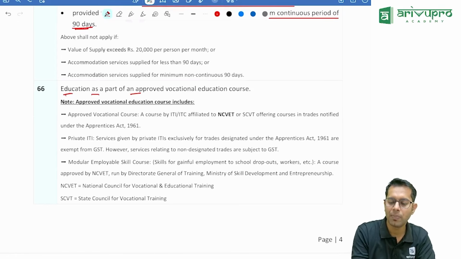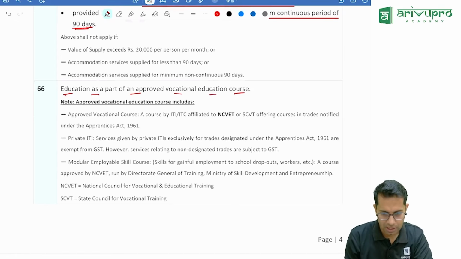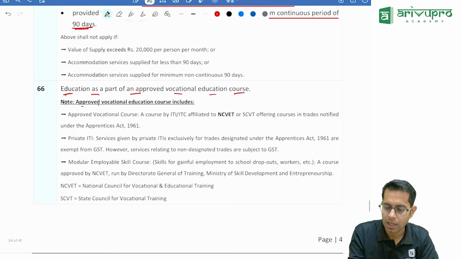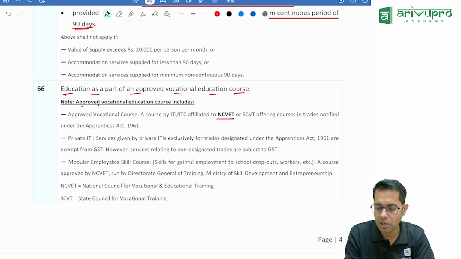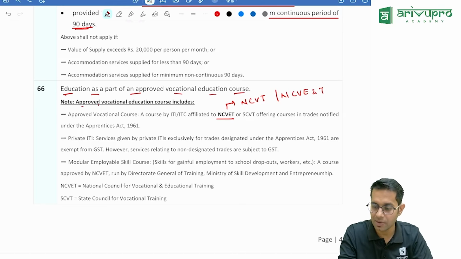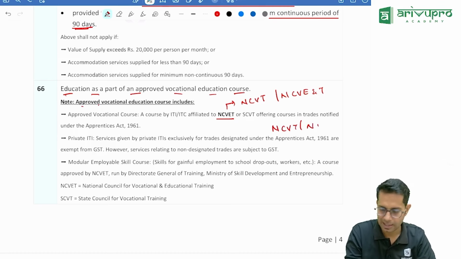Education as a part of approved vocational education courses. Approved vocational courses include the National Council of Vocational Educational Training. Before this it was called the National Council of Vocational Training. Now it is called the National Council of Vocational Education and Training. So services given by NCVT or NCEVT are exempt.